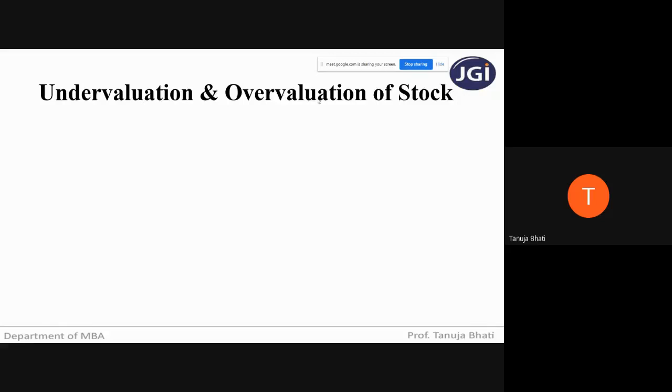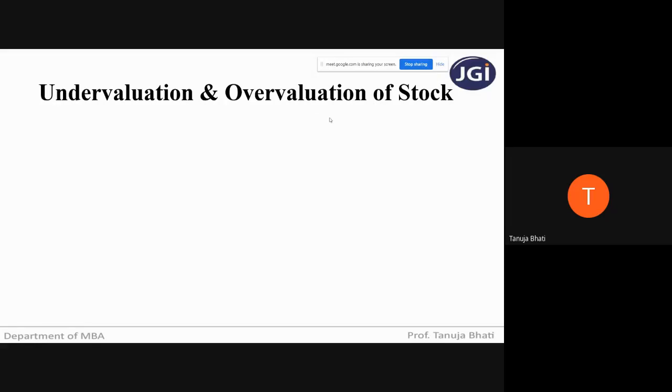Now, what is overvaluation of stock? Totally opposite of undervaluation. Suppose the stock value is 10,000, and it is an opening stock, but while debiting it to the P&L account, you are showing it at 11,000. So you are overvaluing the stock. Overvaluation of stock means you are showing the value of stock in the books of accounts, that is in the P&L account, at more than its actual value.